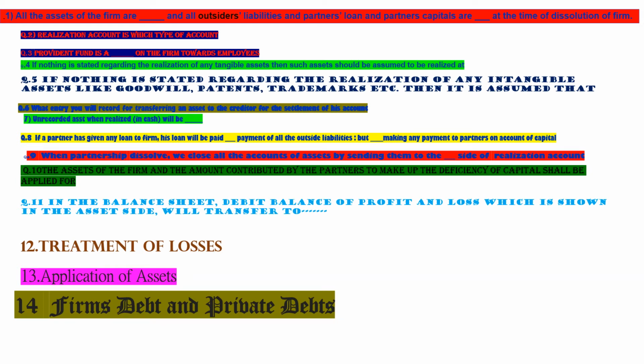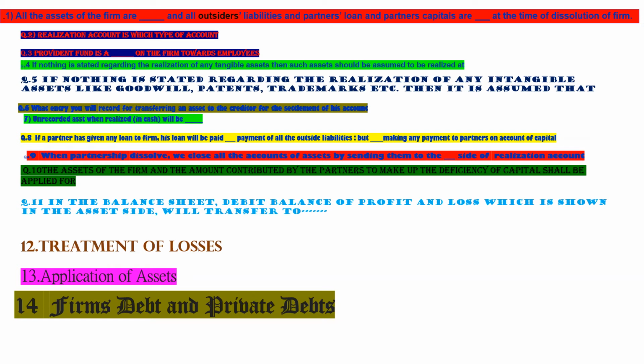Then application of assets. What do you mean by application of assets? It is the law that firm assets will be used first for payment of the firm's liabilities.